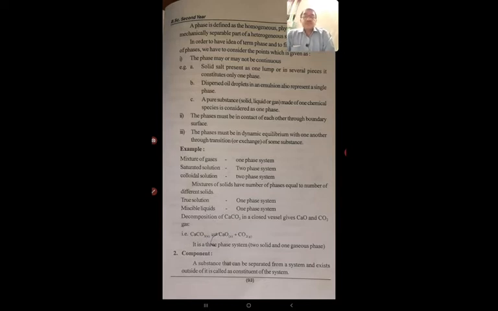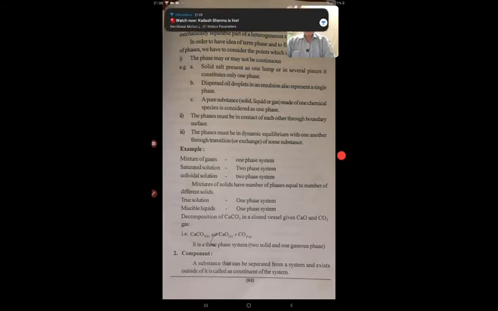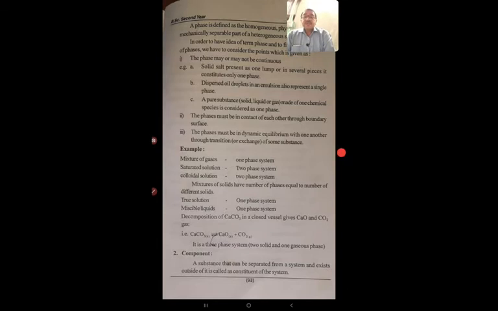Decomposition of CaCO3 in a closed vessel gives calcium oxide and carbon dioxide gas. The reaction is shown here: CaCO3 solid reversibly gives CaO solid plus CO2 gas. It is a three-phase system: two solid phases and one gaseous phase.